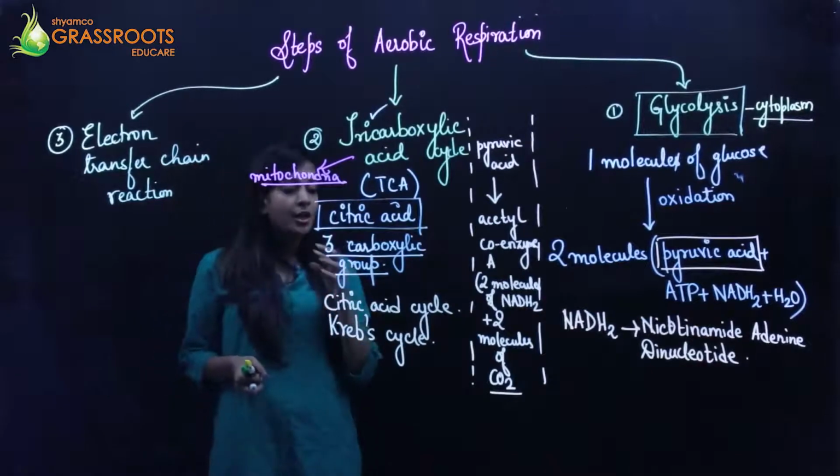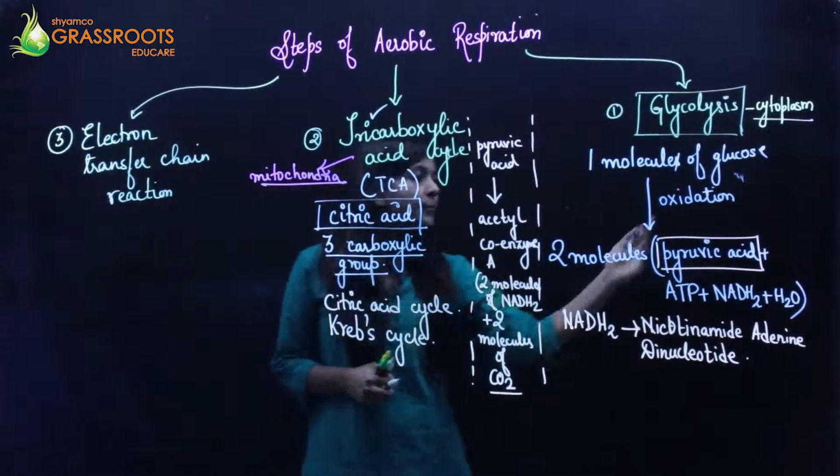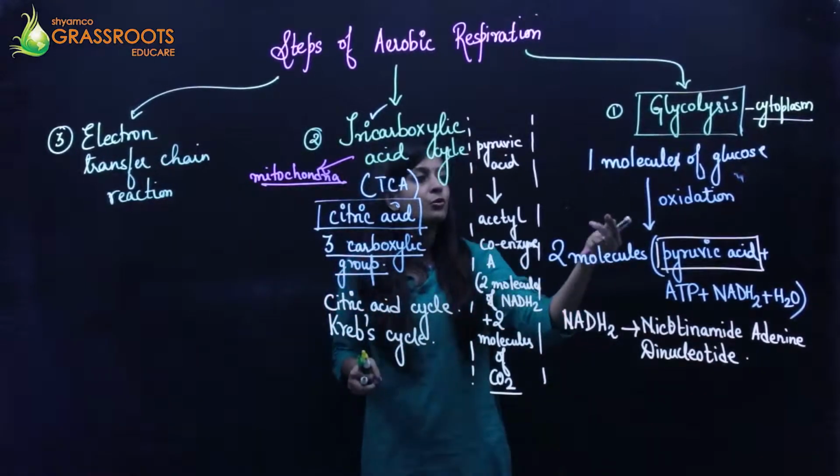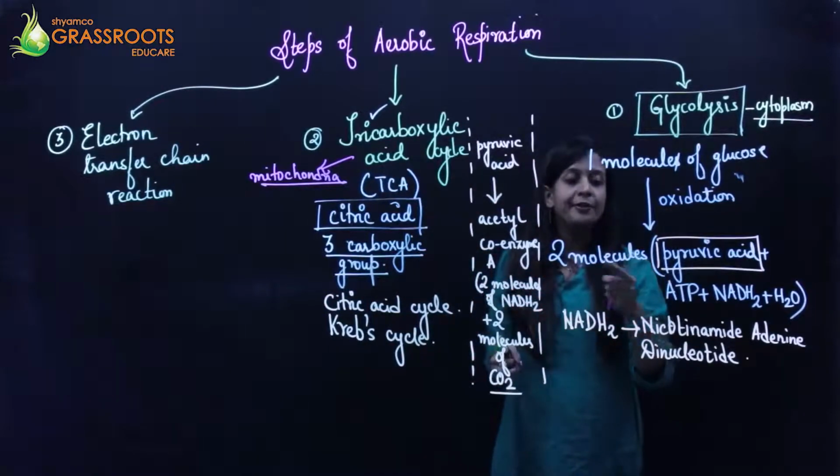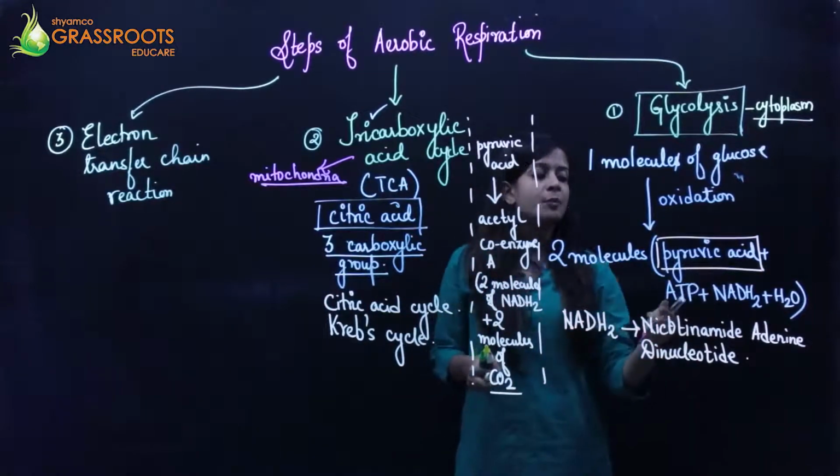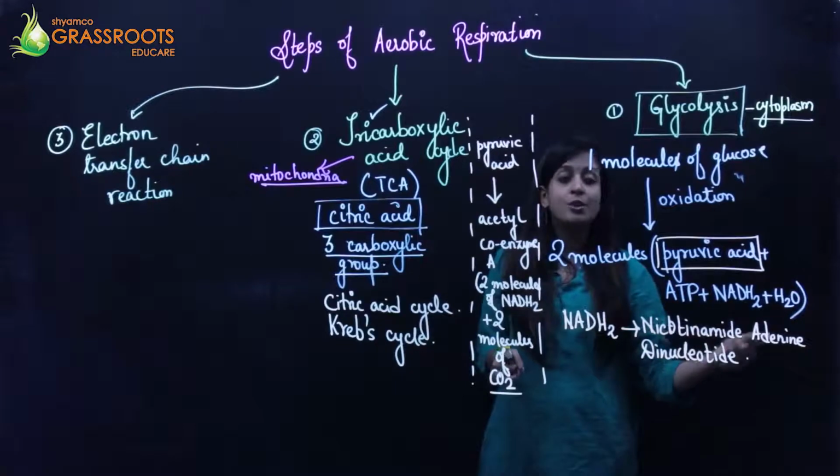Now what happens here? One molecule of glucose is basically oxidized into two molecules each of pyruvic acid plus ATP plus NADH2 plus water.